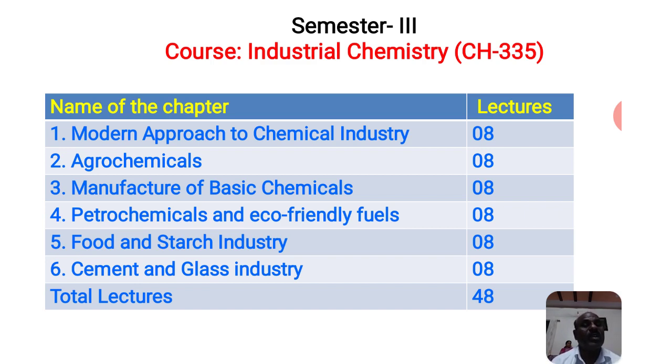For example, ammonia is a basic chemical, nitric acid is a basic chemical, as well as sulfuric acid. In your syllabus, these three are included.